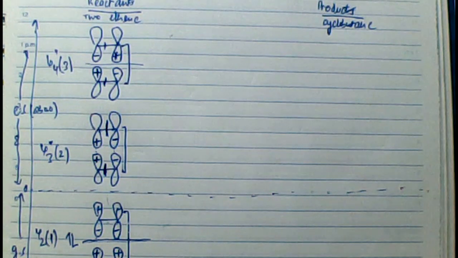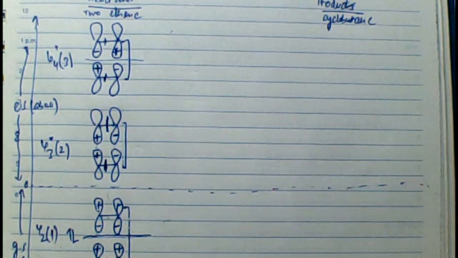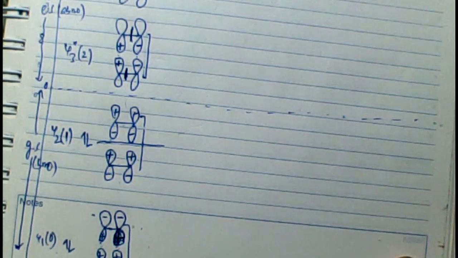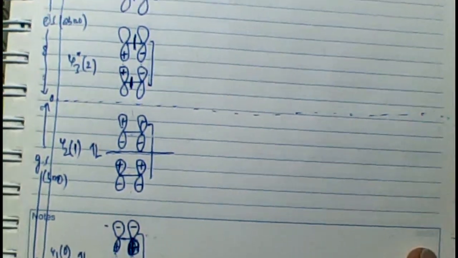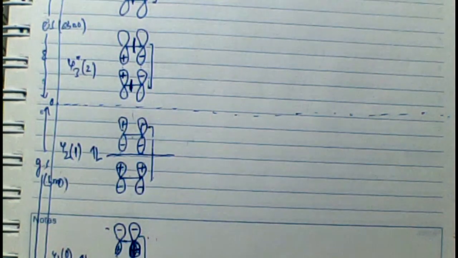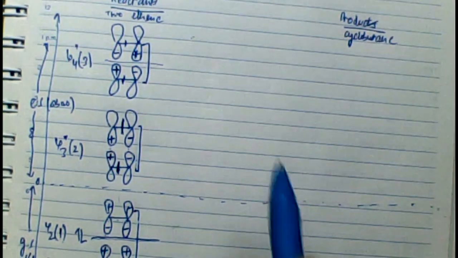Each ethene molecule has a bonding overlap with respect to the 2p orbitals. With respect to the 2p orbitals, it is forming the pi bond. Once you consider Psi 3, there are nodes within the ethene molecules, but there is no node between the two ethene molecules. And Psi 4 has all three possible nodes. So these are the molecular orbitals of the reactants.